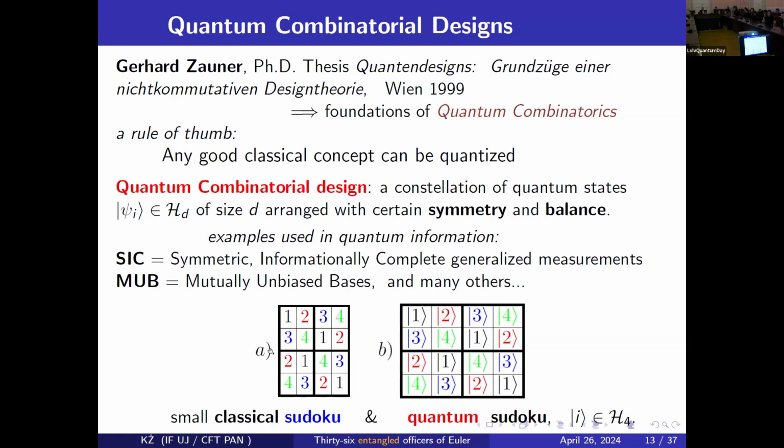Instead of numbers 1, 2, 3, 4, I have states 1, 2, 3, 4. But here classically we say they are different. Okay, we know what it means that the numbers are different. What is the difference in quantum mechanics? They are distinguishable. So they are orthogonal. So instead of being different, in the quantum setup, for quantum designs, we have orthogonal bases. So all states are orthogonal. So this is like a trivial example. We just put the same solution of Sudoku and decorated by cats.